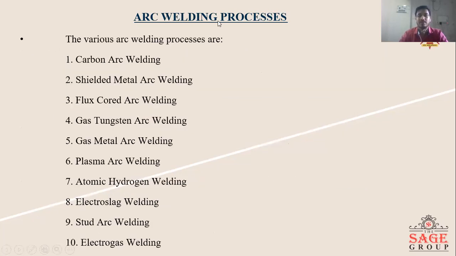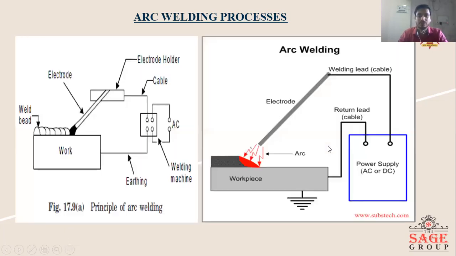So various types of arc welding process are there, like carbon arc welding, shielded metal arc welding (SMAW), flux core arc welding, gas tungsten arc welding (TIG), gas metal arc welding (MIG), plasma arc welding, atomic hydrogen welding, electroslag welding, and stud arc welding. So these are the types of arc welding processes. We will discuss all the processes one by one.